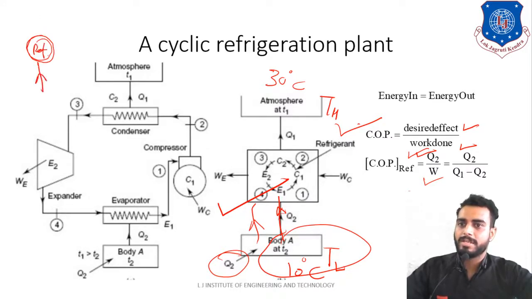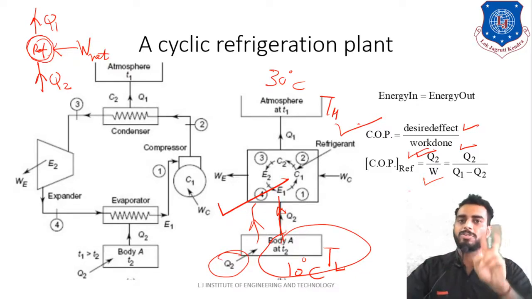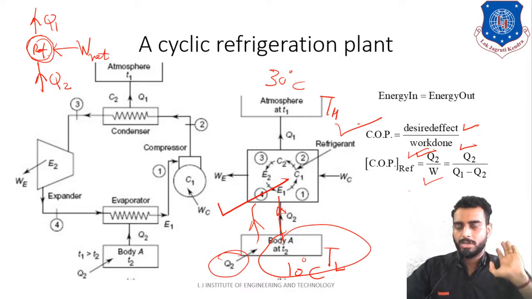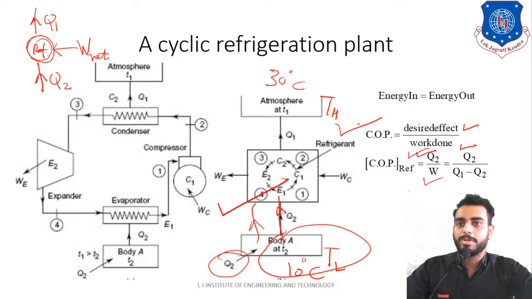This refrigerator is extracting Q2 amount of heat and giving Q1 amount of heat to the higher temperature reservoir, and in order to do so, it is doing some net work W. Students, I am writing net work, which you have to consider as the difference of compressor work and expander work. Whenever I write W net, that means the difference of compressor work and expansion work.